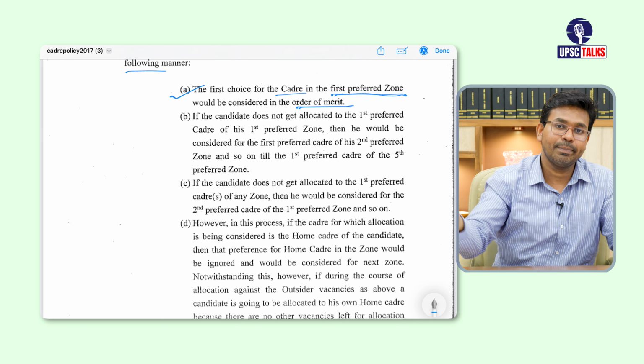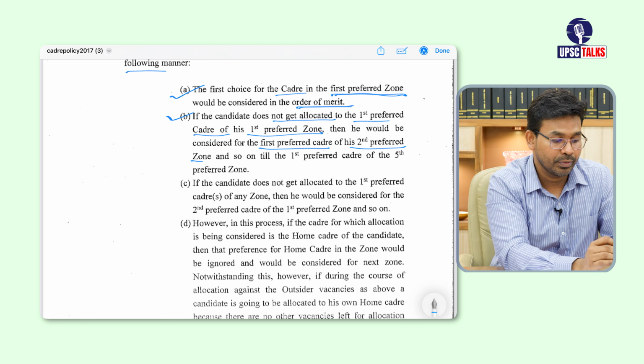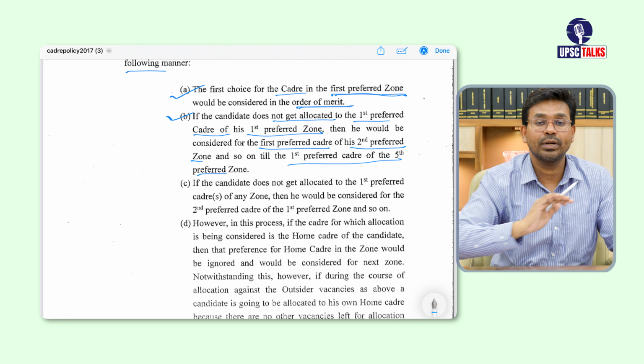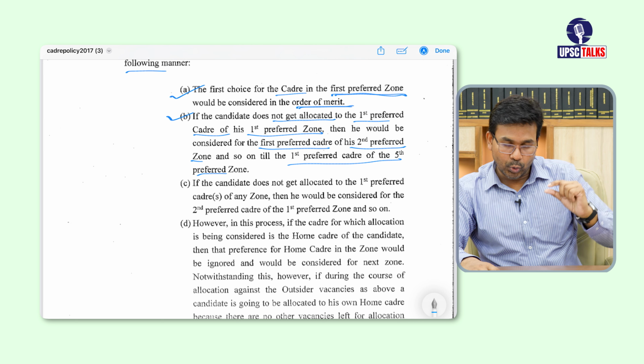All right. Second point, if the candidate does not get allocated to the first preferred cadre in his first preferred zone, then he would be considered for the first preferred cadre in his second preferred zone, and so on till the first preferred cadre of the fifth preferred zone is done. Means they are going to look for each zone.